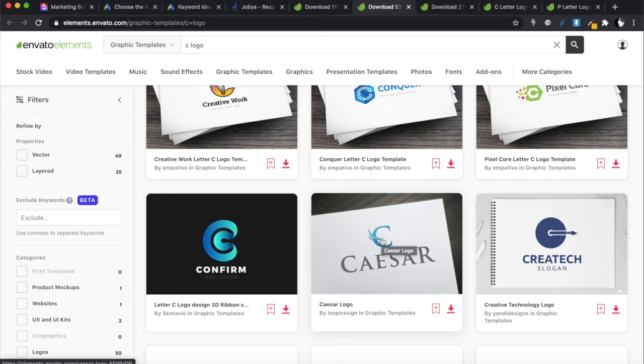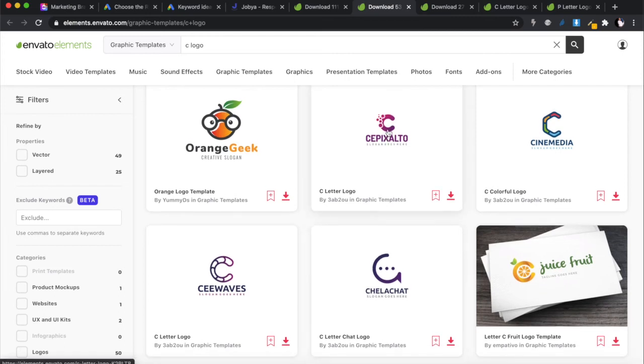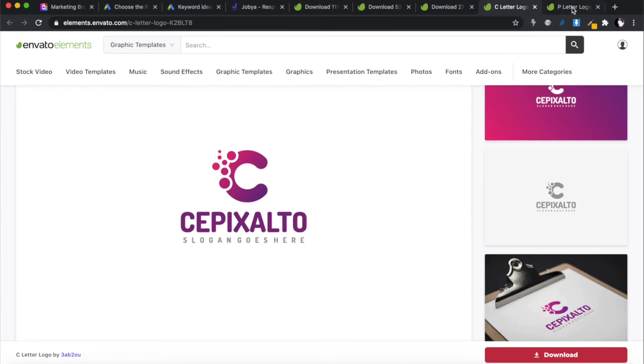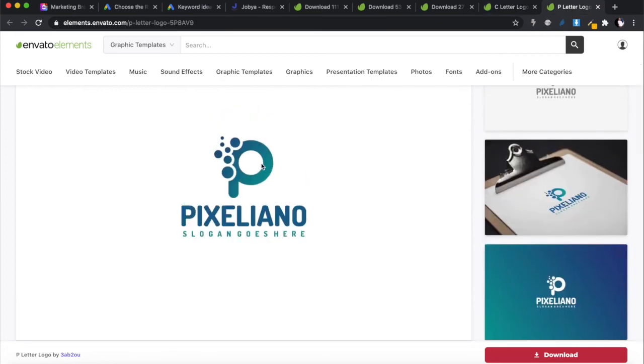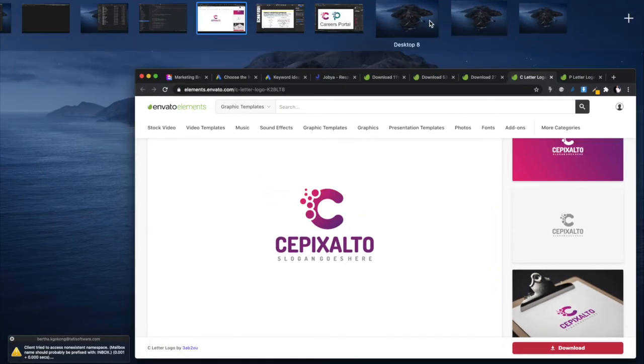So I've picked my C and Ps and I've downloaded them. I think I went for this C over there. So that's the one that I went for. And then I found a P that looks just like it. All right. There's the P that looks just like the C. And then I've downloaded both of them. And that's what I'm going to work with. So let me go and open where I'm working from.